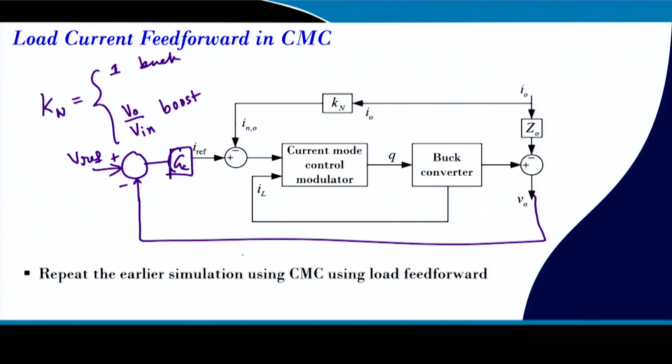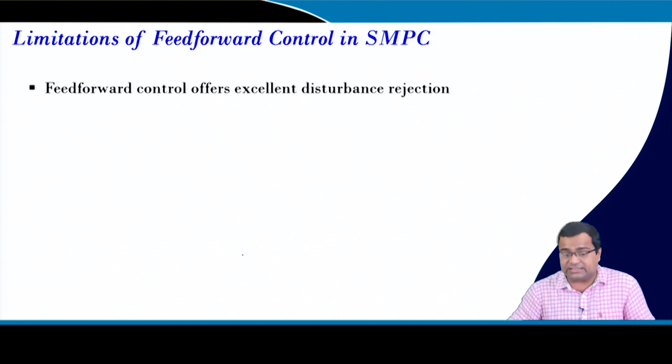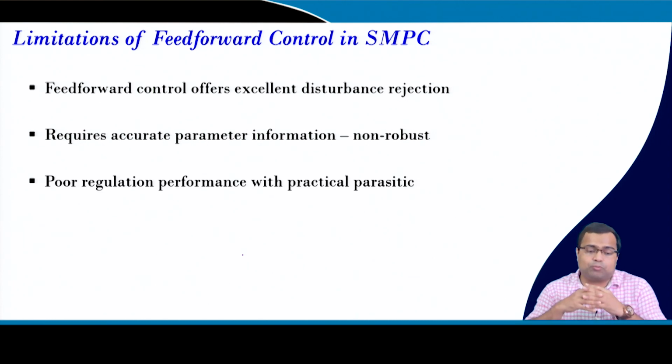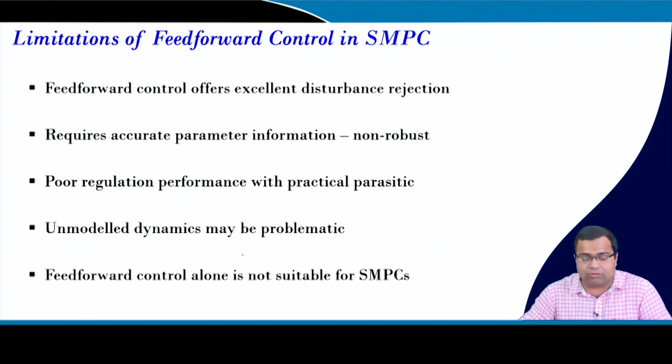Now, the limitation of feed forward control: it offers excellent disturbance rejection, but it requires accurate parameter information. In some cases it is non-robust, meaning poor regulation performance. We saw that we cannot get perfect output voltage regulation, and practical parasitics and unmodeled dynamics in a practical system may be problematic. So feed forward action alone is not sufficient for a switch mode power converter. We need to consider feed forward control along with feedback control.